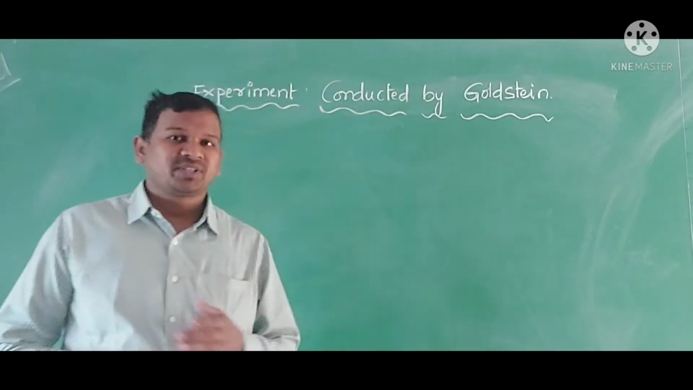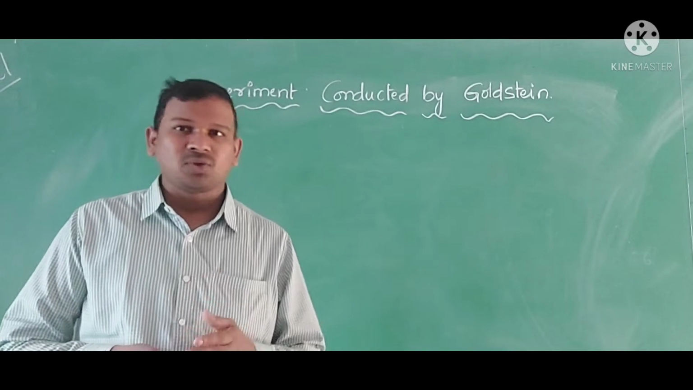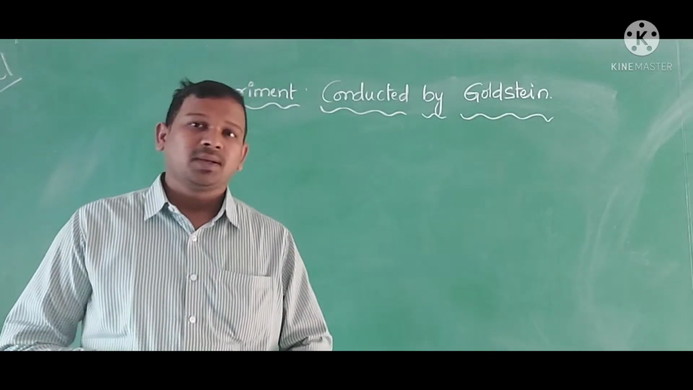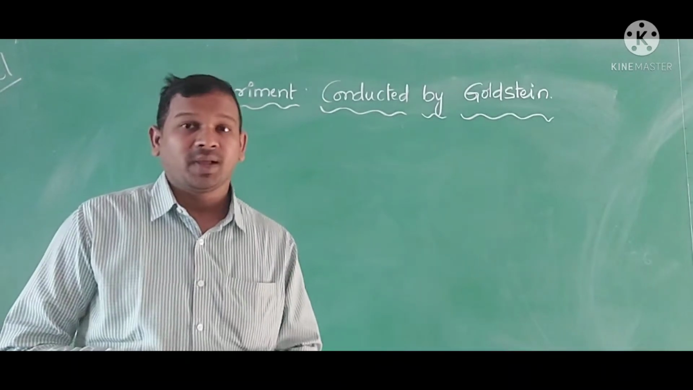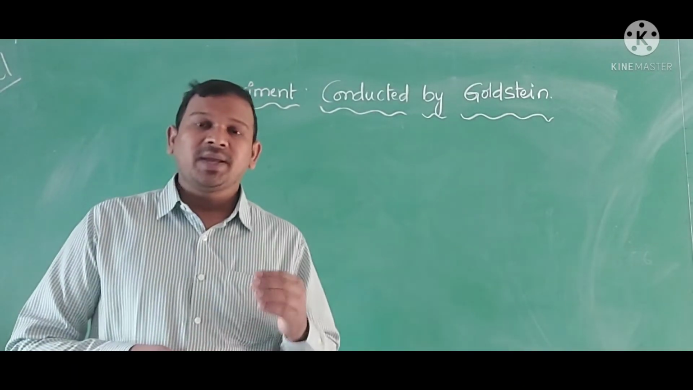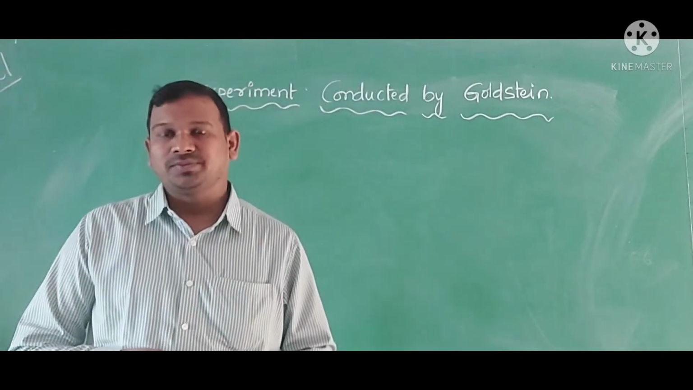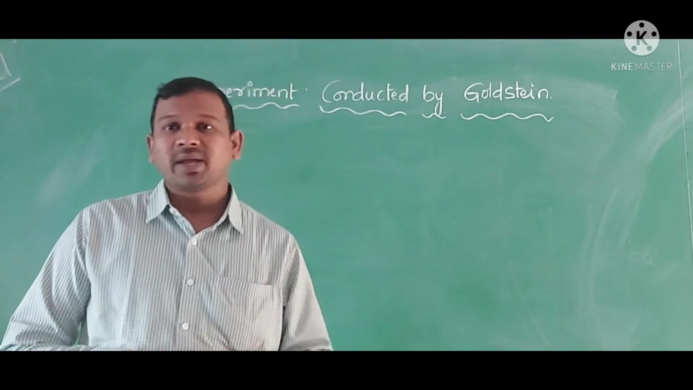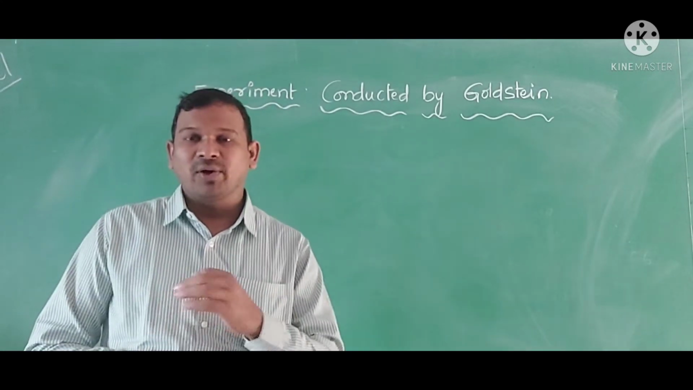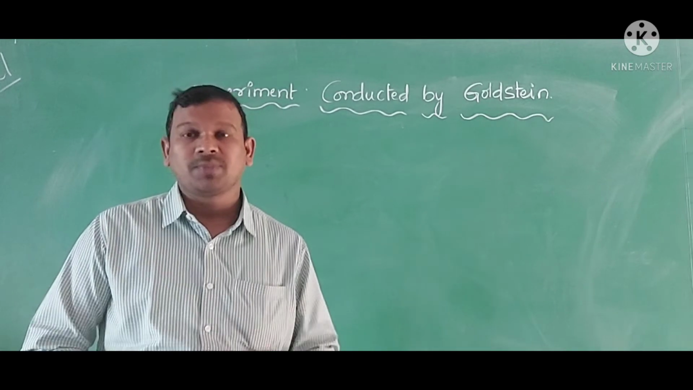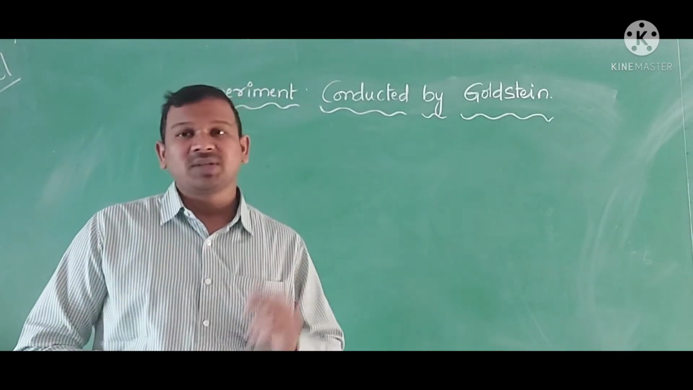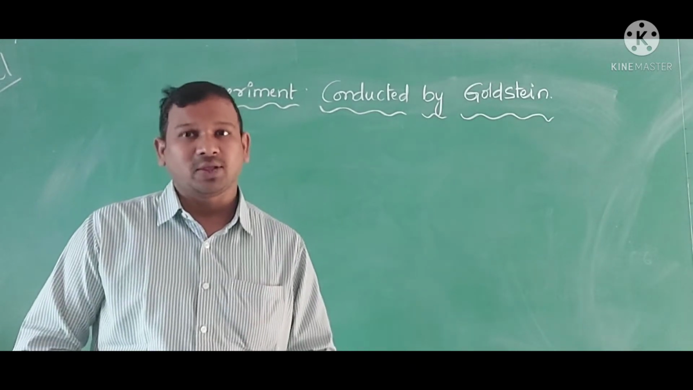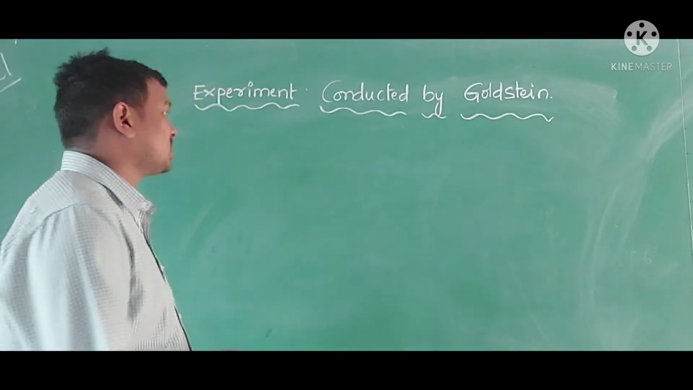In order to discover the positively charged particles, Goldstein took the help of the same discharge tube, but this time he inserted a perforated cathode. J.J. Thomson took simply anode and cathode electrodes, but here in this discharge tube, Goldstein took the perforated cathode. Let us see how the structure looks.